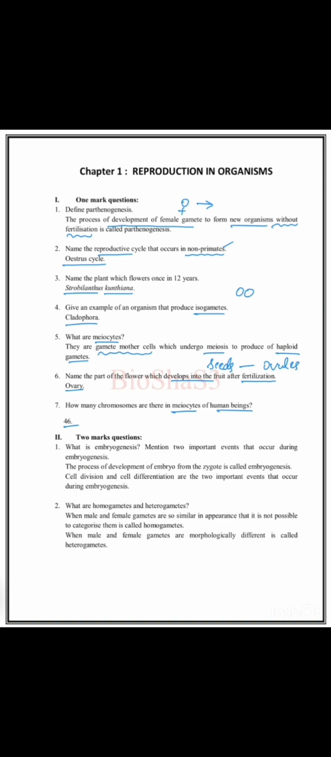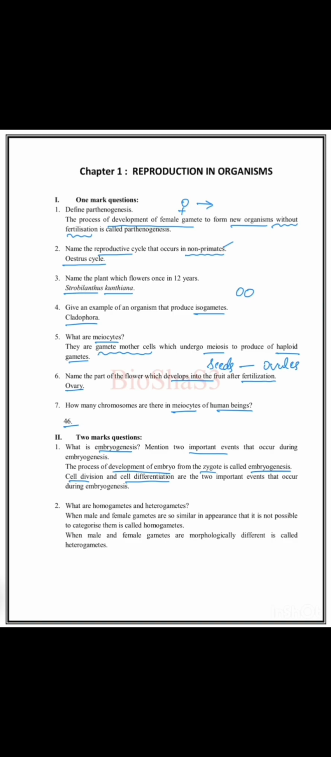Then second main, 2 mark questions. What is embryogenesis? Mention 2 important events that occur during embryogenesis. The process of development of embryo from the zygote is called embryogenesis. The 2 events which occur here are cell division and cell differentiation. These are the 2 events which will happen during embryogenesis.